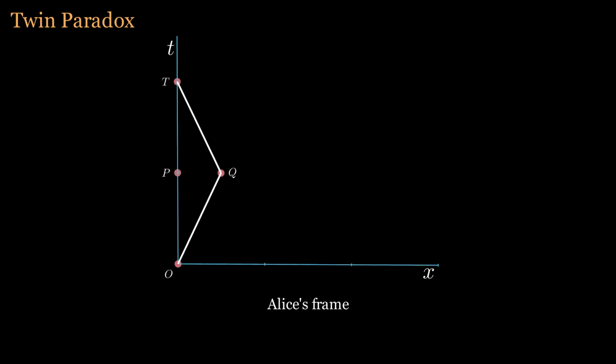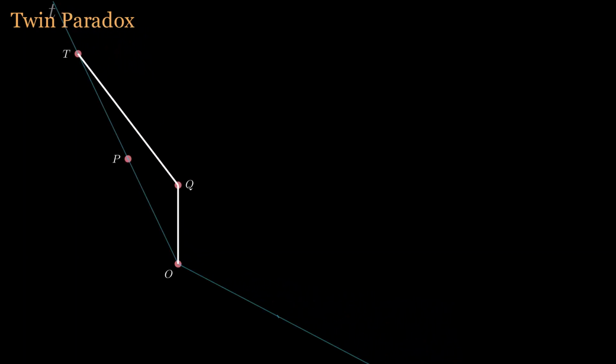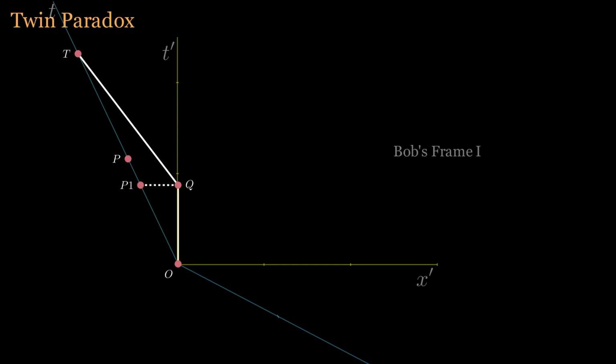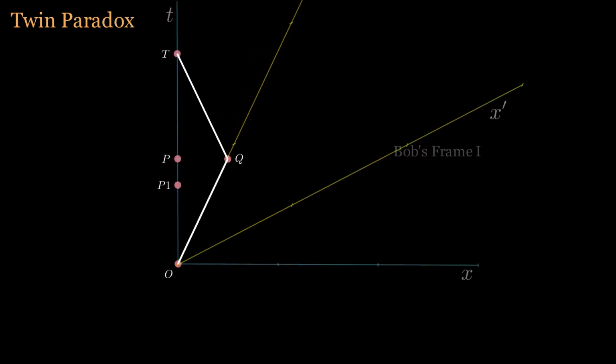We start by switching to the reference frame of the first half of Bob's journey. In this reference frame, the event simultaneous with point Q is no longer P, but point P1. This is also why Alice and Bob each think the other's clock is slowing down. They are actually comparing different simultaneous points. We then switch to the reference frame of the second half of Bob's journey.